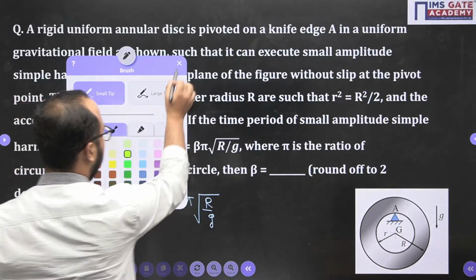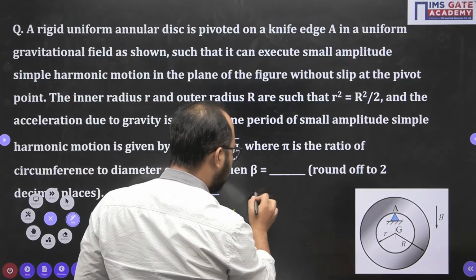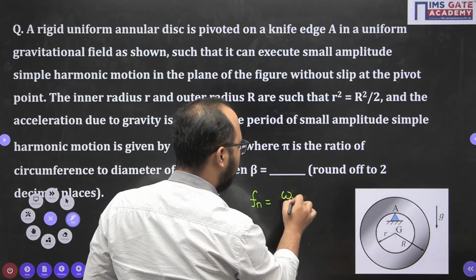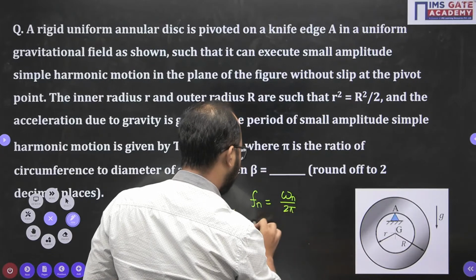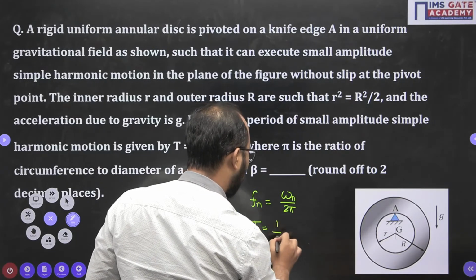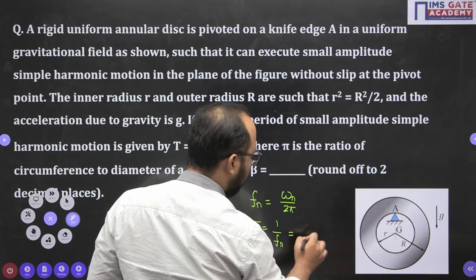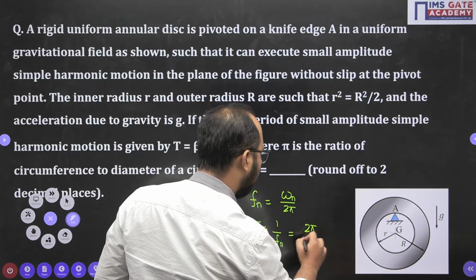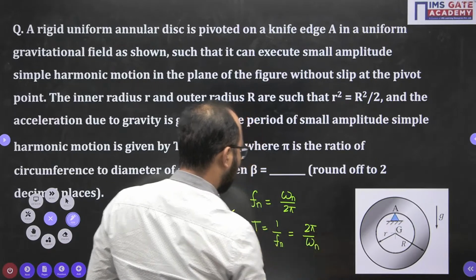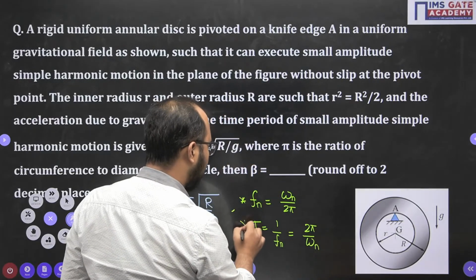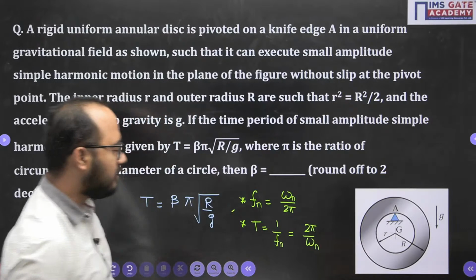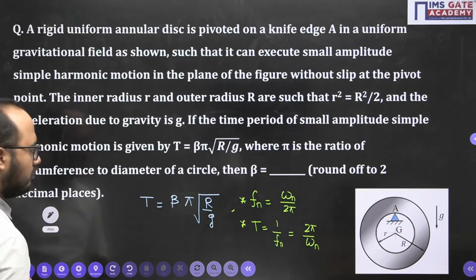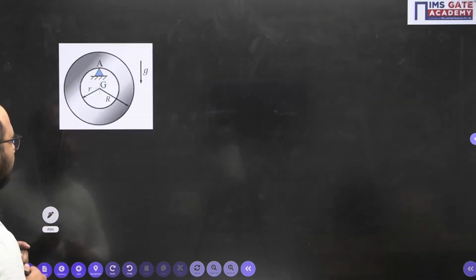For your information, first of all you should understand that frequency of vibration is omega n by 2 pi. Time period of oscillation is the inverse of this frequency of vibration, so simply 2 pi by omega n. So first calculate the omega n value, then directly put it in this formula of time period, 2 pi by omega n. Okay, done. So first we are going to solve for the natural frequency.